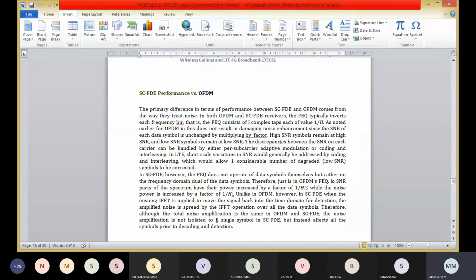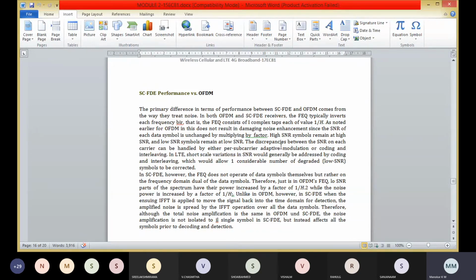OFDMA has a nominally less dispersive spectrum, whereas SC-FDMA has a nominally more dispersive spectrum. In OFDMA, short scale variations in SNR would generally be addressed by coding and interleaving, whereas in SC-FDE the FEQ does not operate on the data symbols themselves, but rather on the frequency domain dual of the data symbols.